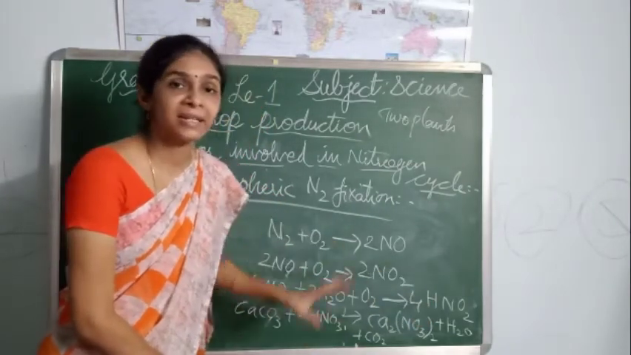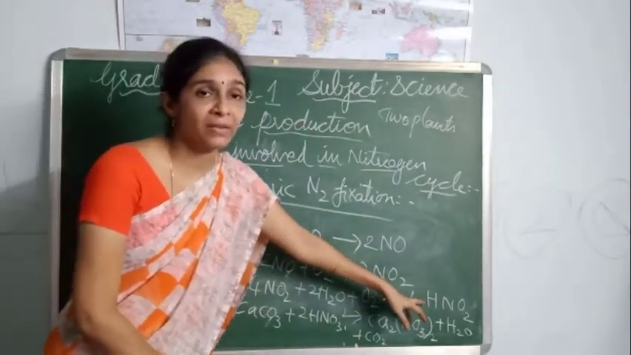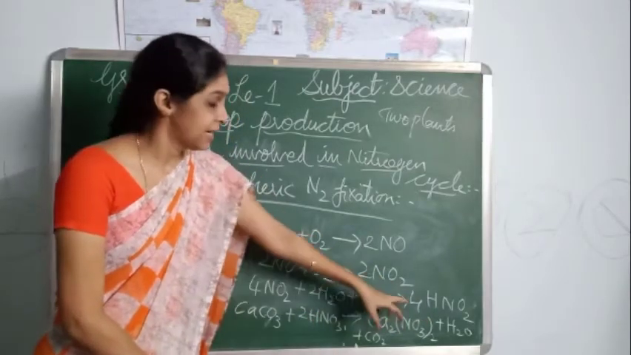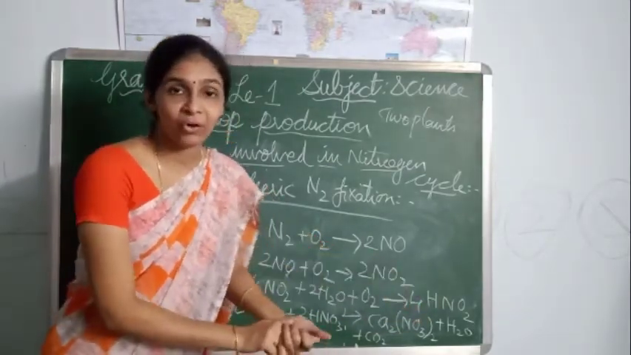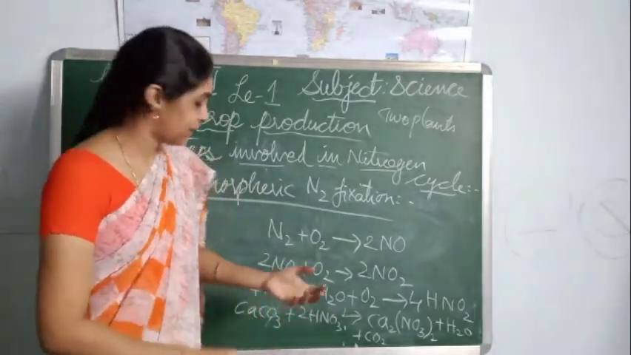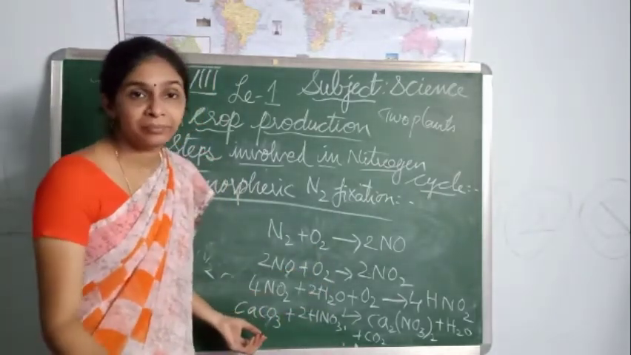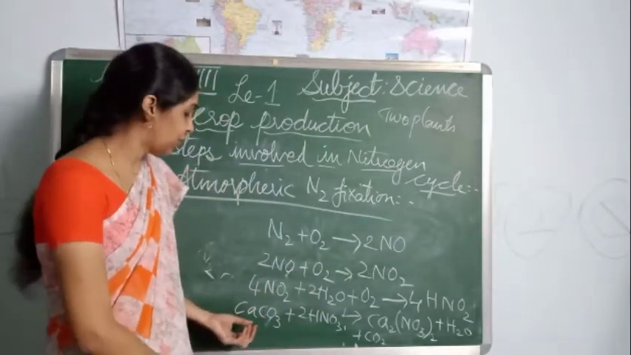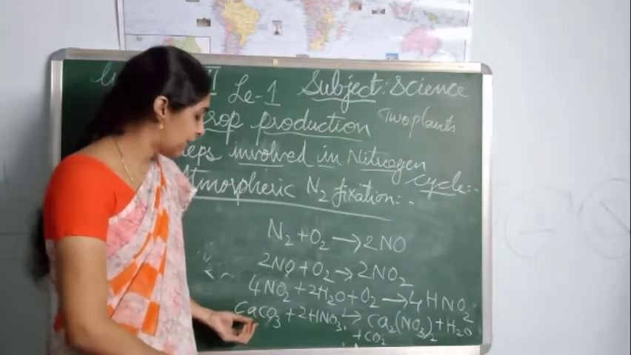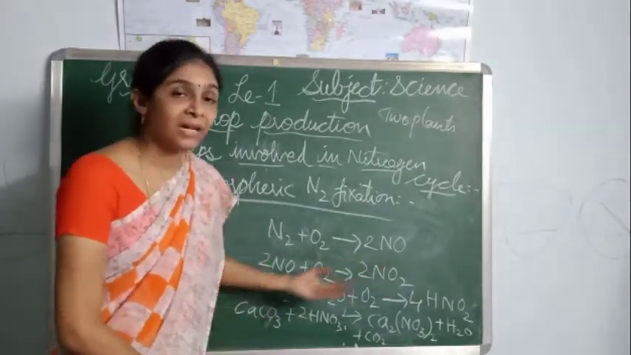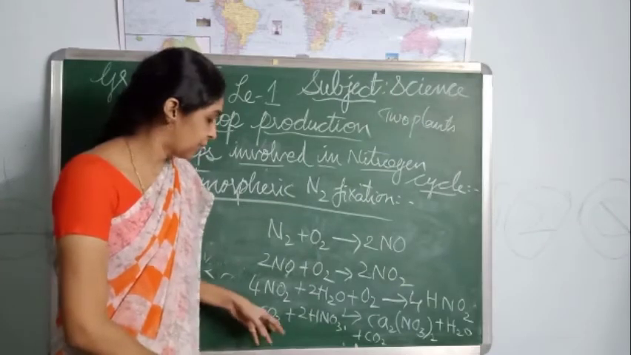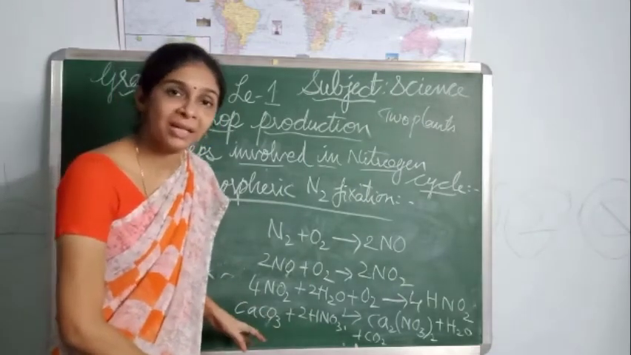And this nitric acid is not stable. Not stable means it dissolves in the soil. In the soil, if it contains alkalis like calcium carbonate, it will react with the calcium carbonate, and calcium carbonate is nothing but limestone.